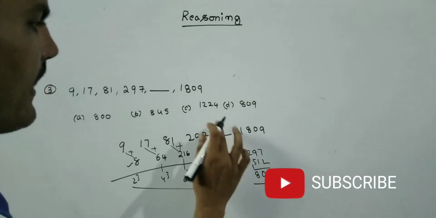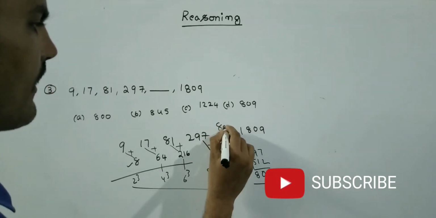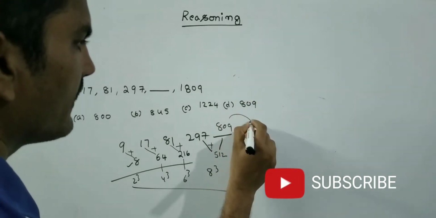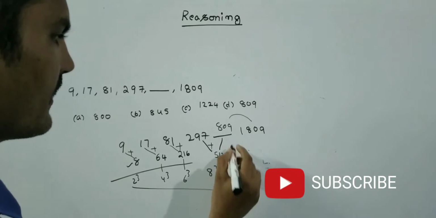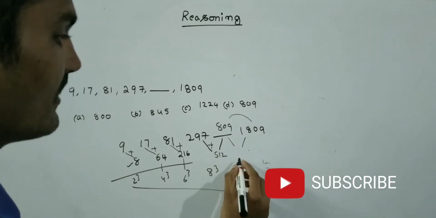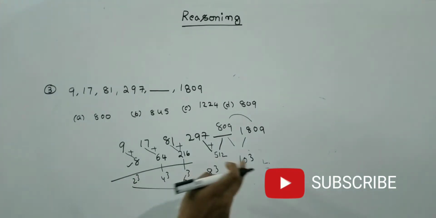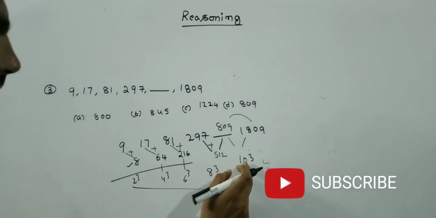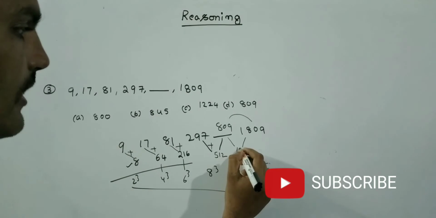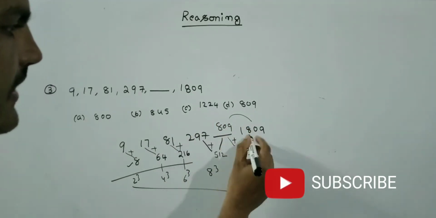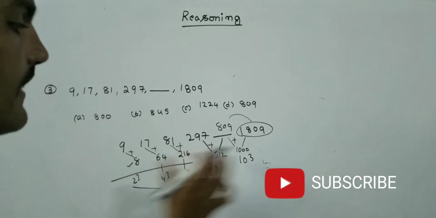908, 809. So the number is 809. So friends, we will cross check whether it follows here or not. Here 8 cube is there. Then the difference between this is how much? It should be a 10 cube. See friends, it's 2, 4, 6, 8. It must be a 10. That means 1000. Go for addition. 809 plus 1000, how much? 1809. So this is correct.